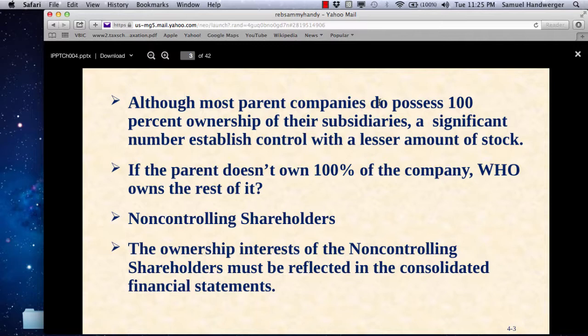Since we're going to show 100% of the assets and liabilities, we're going to show 100% of the income and expenses. Again, it's what the parent controls. But since there's a non-controlling interest, the consolidated financial statements are going to want to differentiate the amount that belongs to the non-controlling interest shareholders versus the controlling interest. So on the balance sheet in the equity section, we'll have a non-controlling interest equity. And on the income statement, we'll have a non-controlling interest net income of the subsidiary, or of the consolidated total as it really is.